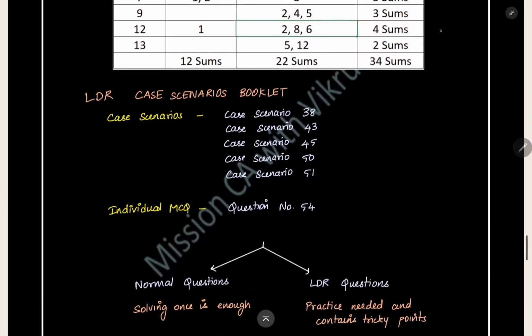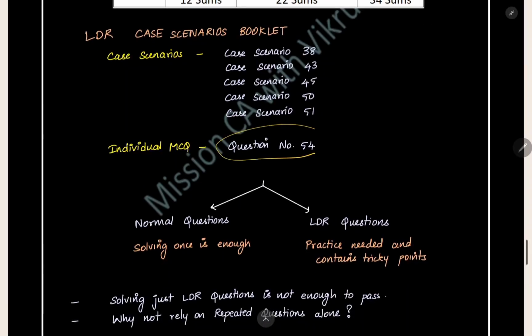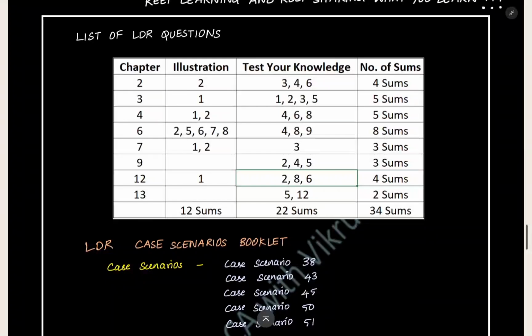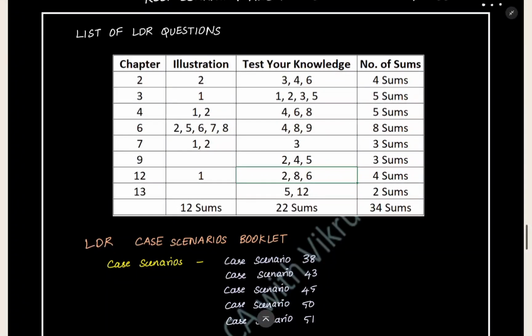And then in the case scenario booklet, we have about 28 case scenarios which relate to the practical part. In this, only these 5 case scenarios are important and are LDR, which I have listed out. And among the individual MCQs, only question number 54 is important. That is the LDR question. The remaining questions are normal questions, which you can go through once and solve once by yourself, and then you can go to the exam. Before going to the exam, you have to solve these LDR sums separately, or go through them. That's all about the LDR questions.